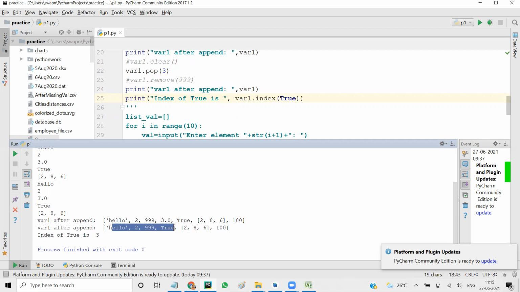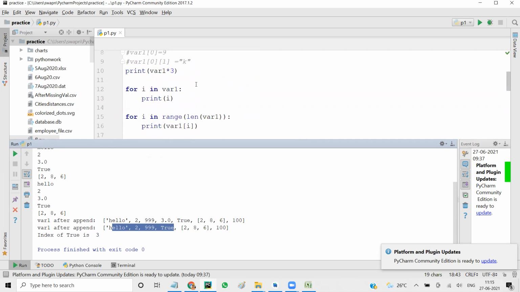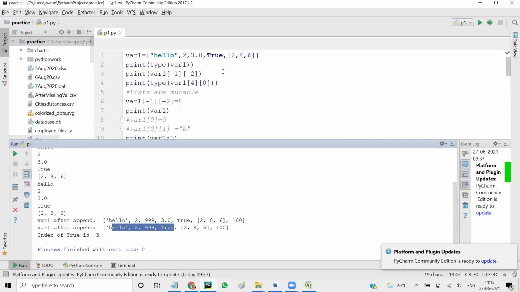Count will give you the number of elements with a specified value. If you want to know the total count, it is len, right? But I want to know how many hundreds are here. So I'll say dot count of 100. It will give you the count of a specific value. If it is not repeated, it will give you 1.